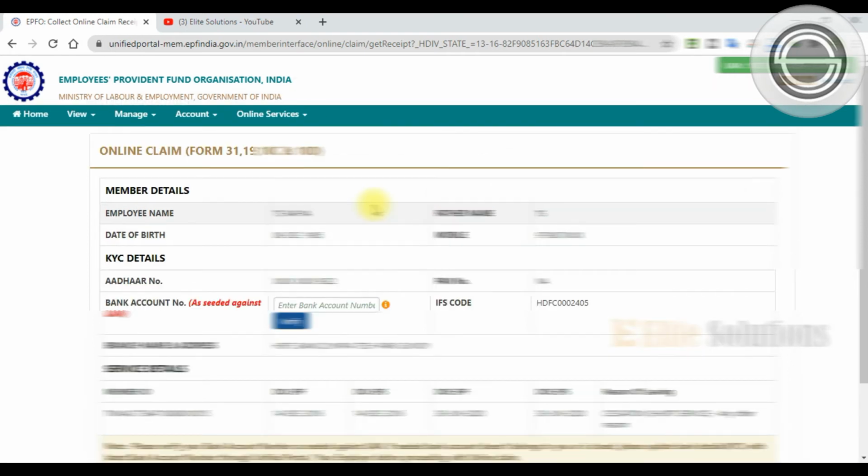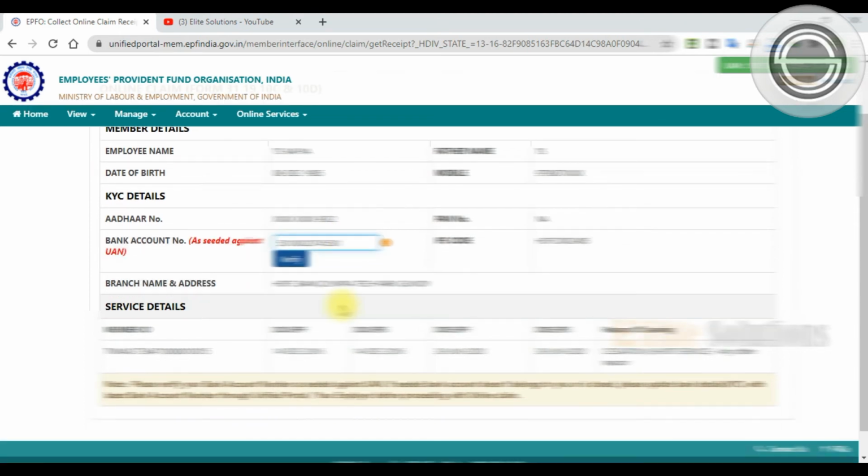Our details are already retrieved by the system except the bank account number. So we have to enter the bank account number. Please be very careful while entering the number. Once you enter the number, you can click verify. Before verifying, just double check the bank account number, whatever you have entered here, because this is the second time we are applying and the claim should not get rejected. So double check the details you are entering, and double check the bank account number before clicking the verify option.